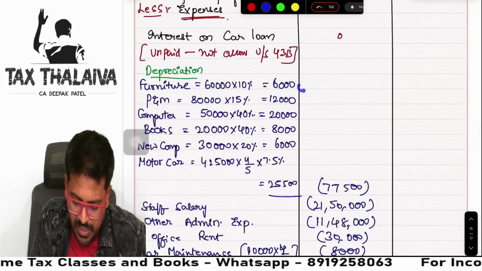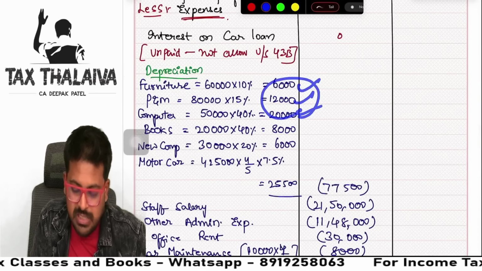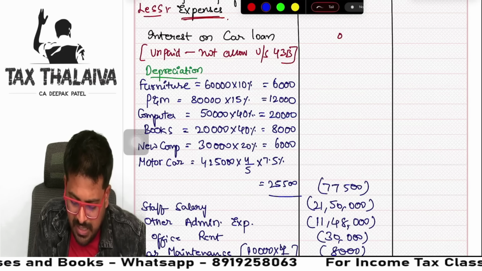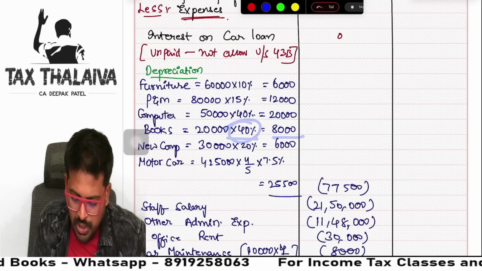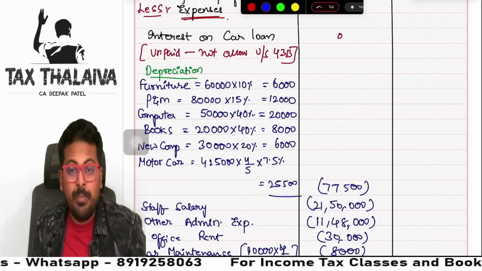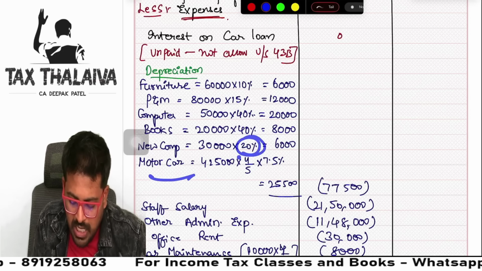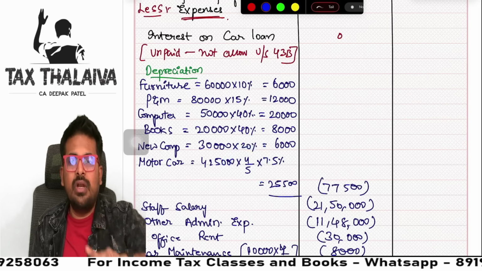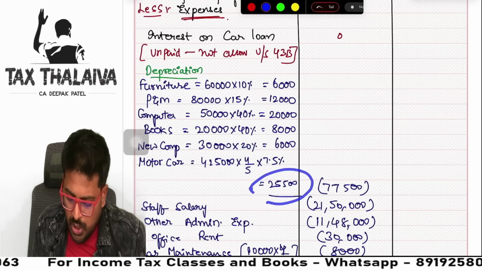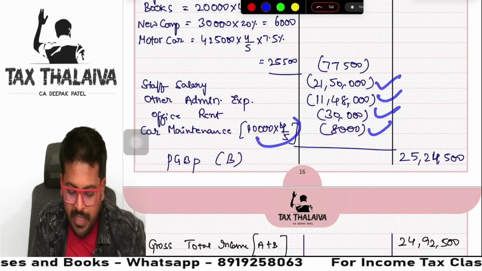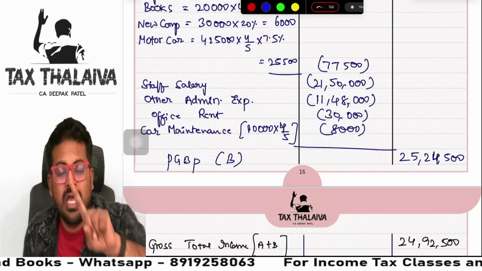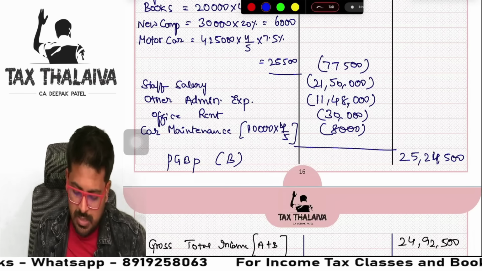See, furniture, plant and machinery were given in the table. But other things: books 40%, new computer 20%, because computer is generally 40%, but only half is given. Motor car only 4/5 given, and that too used less than 180 days. Total depreciation is this. This is how you present in examination, guys. Next, staff salary, other administrative expenses, normal. Car maintenance only 4/5 we will take because 1/5 is used for personal purpose.